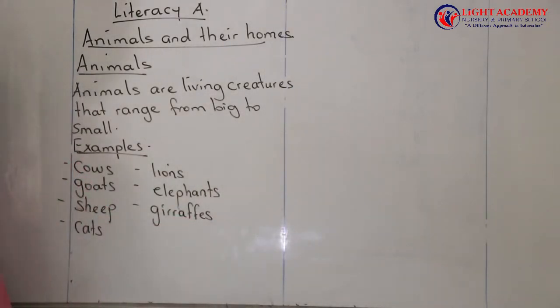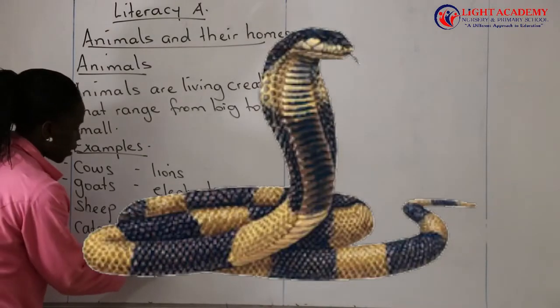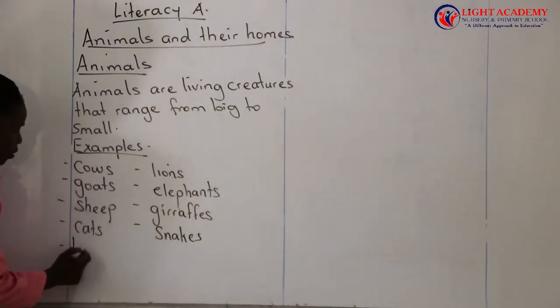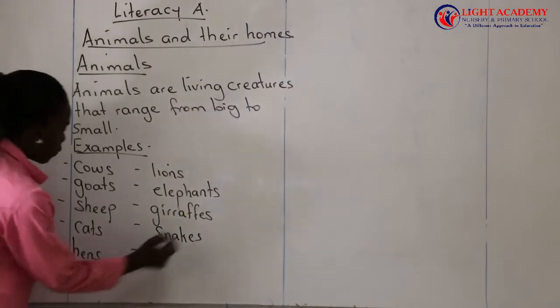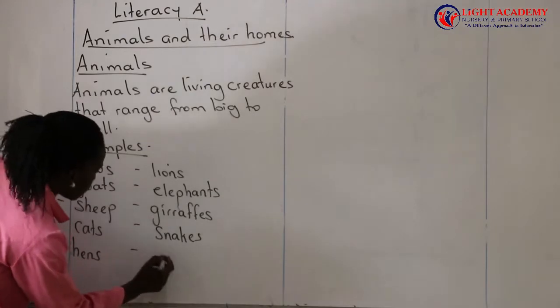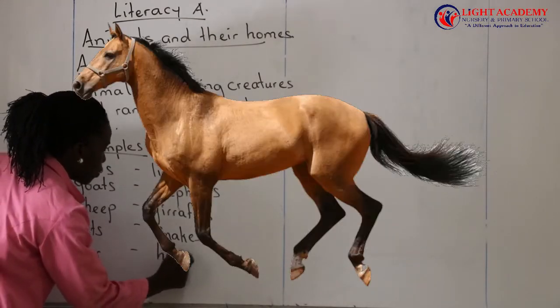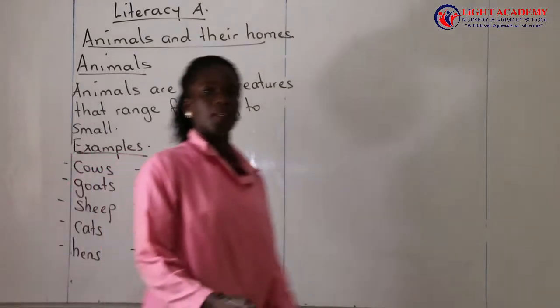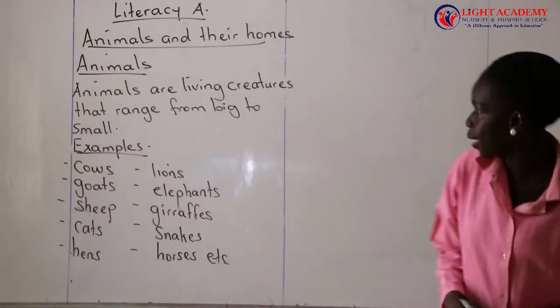We have the snakes. We have the hens. We have the horses and many other animals. Those are some of the animals that we are going to look at.